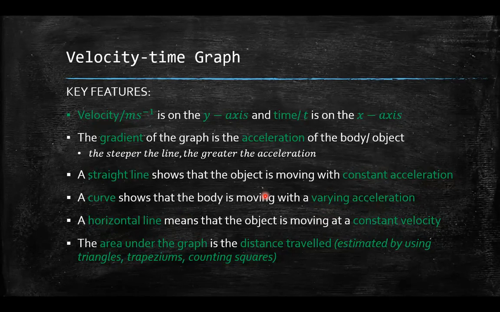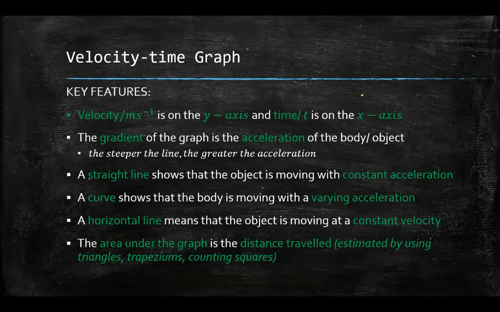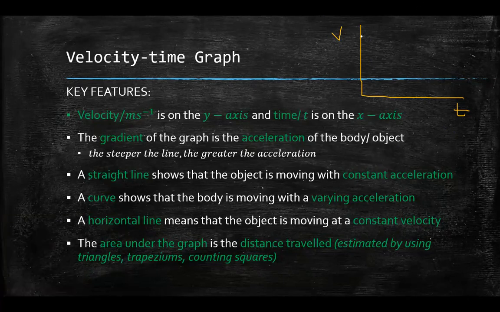Similar to the two other graphs. Horizontal line means that the object is moving at a constant velocity. Let me draw this. Velocity, y, time, and the x. I said a horizontal line represents a constant velocity.